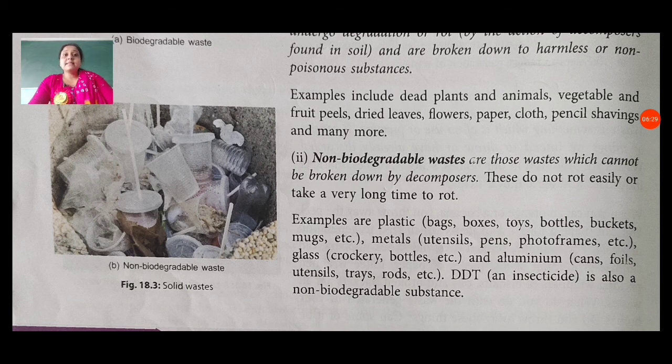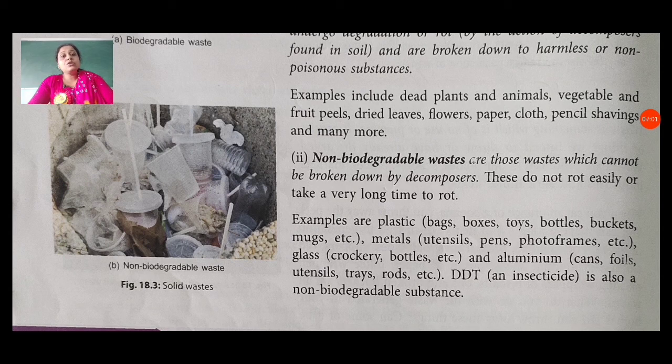Things made of plastic include bags, boxes, toys, bottles, buckets, mugs, etc. From metals, we get utensils, pens, photo frames, etc. From glass, crockery, bottles, etc. And from aluminium, we get cans, foils, utensils, trays, rods, etc. DDT is also a non-biodegradable substance.